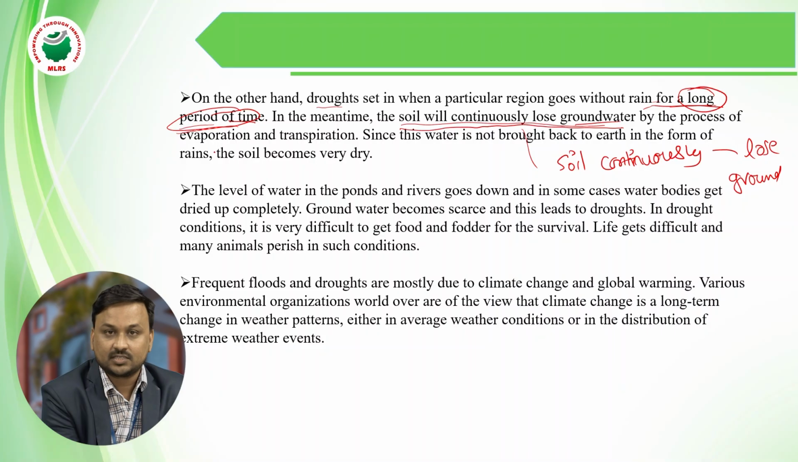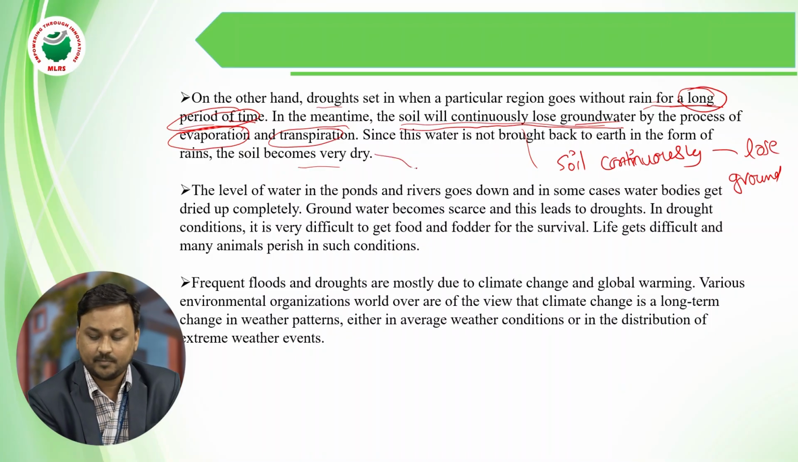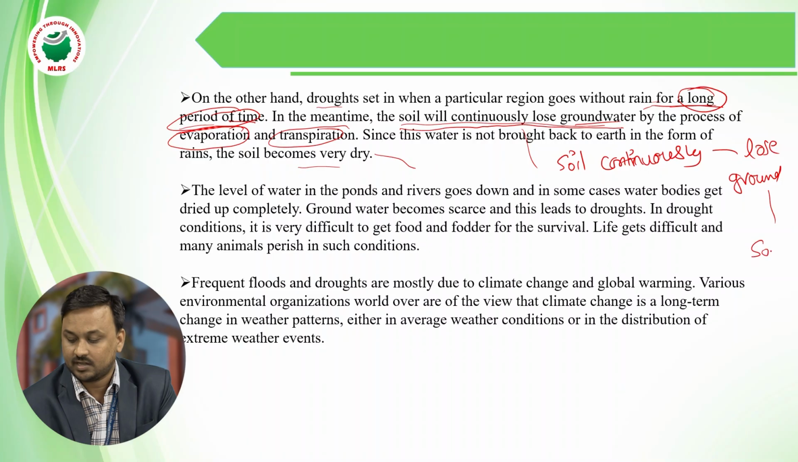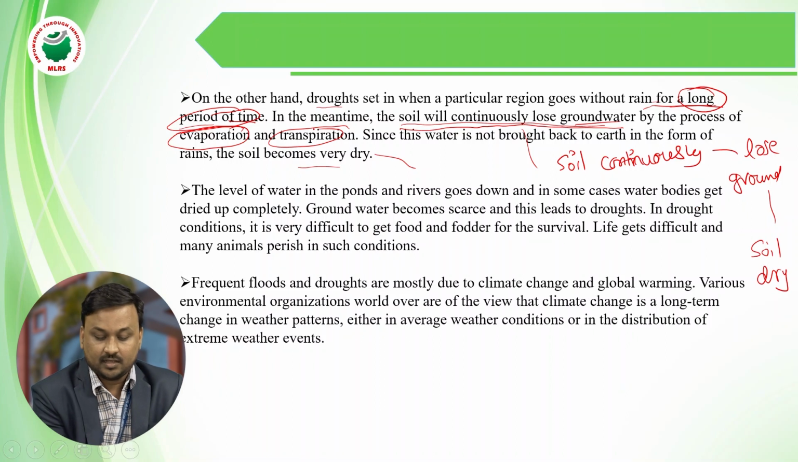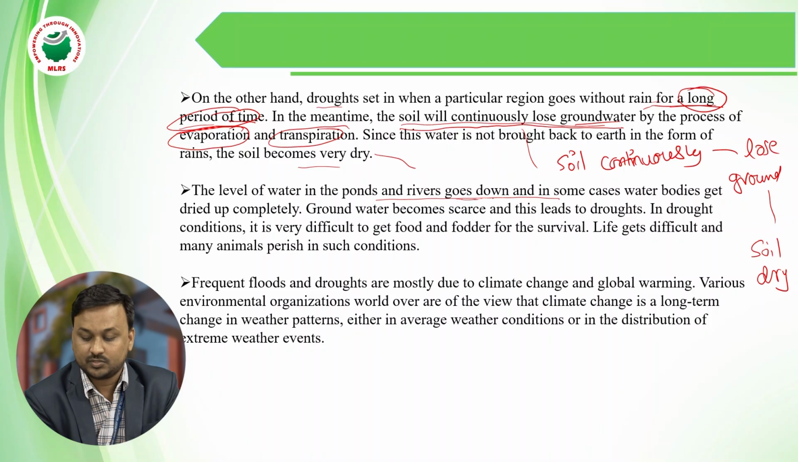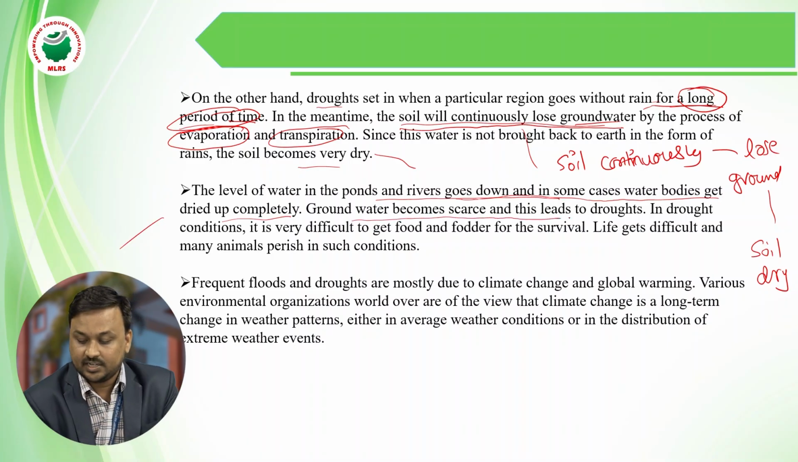In this process, water evaporates and transpires, and since there is no rain, the soil becomes very dry. This is one of the disadvantages. The water level in ponds and rivers goes down, and in some cases water bodies dry up completely, and the loss of groundwater leads to droughts.